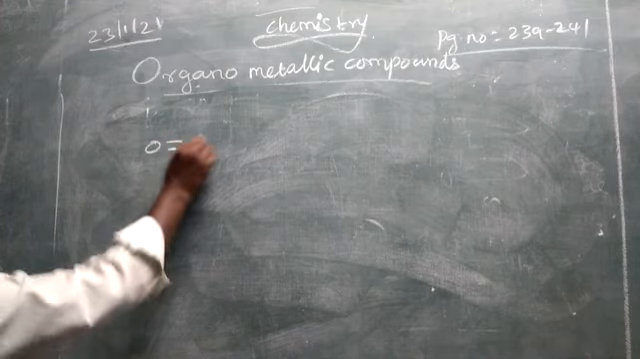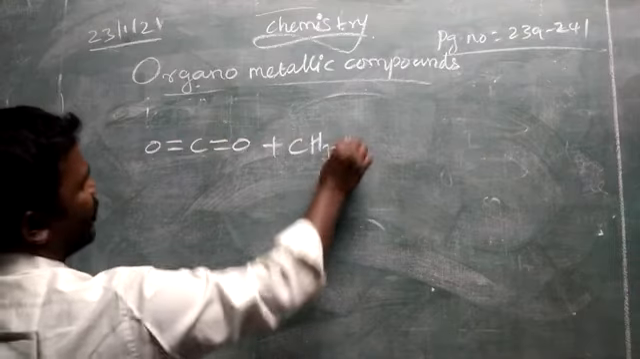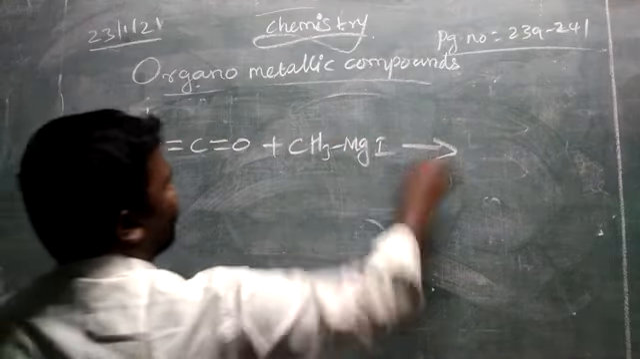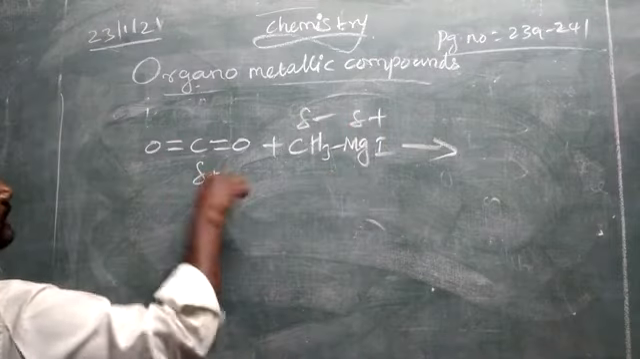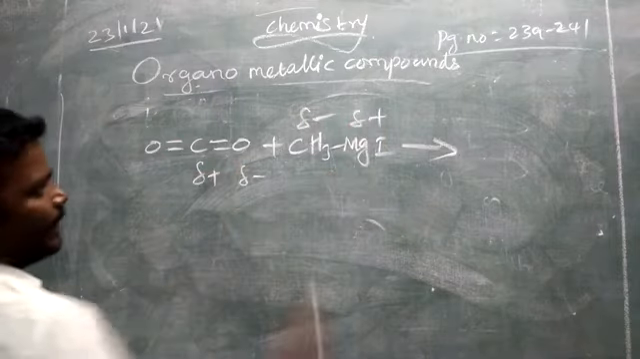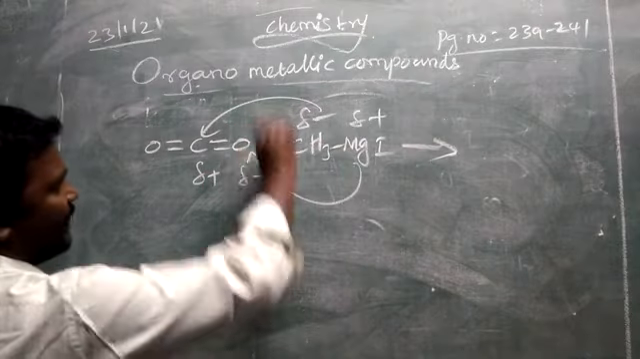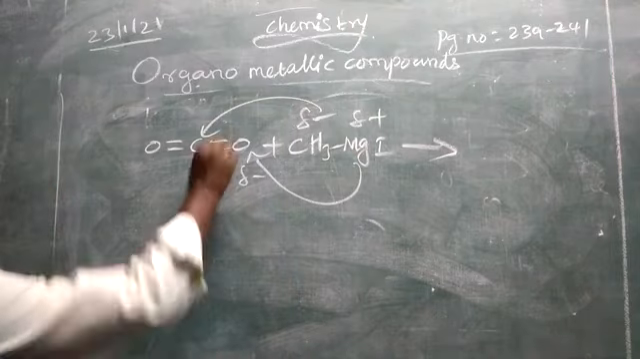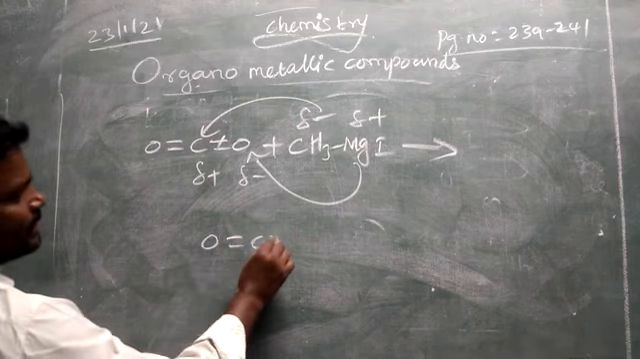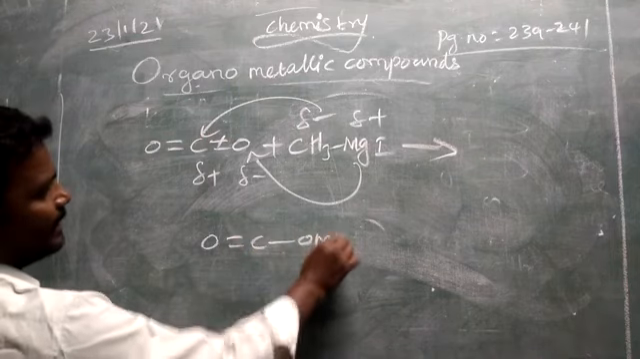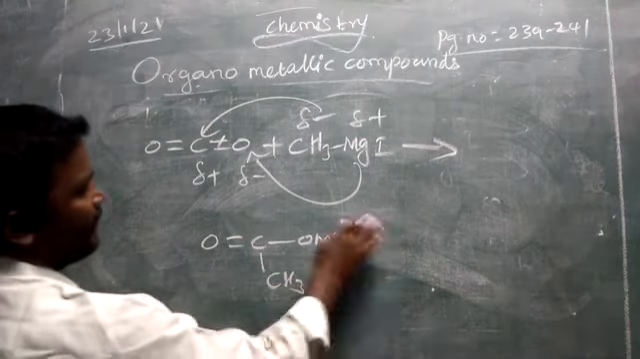Take carbon dioxide, not monoxide. Carbon dioxide is treated with Grignard reagent. Partially negative, partially positive, partially positive, partially negative. So negative will add to the positive carbon, positive will add to the negative oxygen. Double bond becoming single bond. O double bond C, O is connected with MgI. Here carbon is connected with CH3.